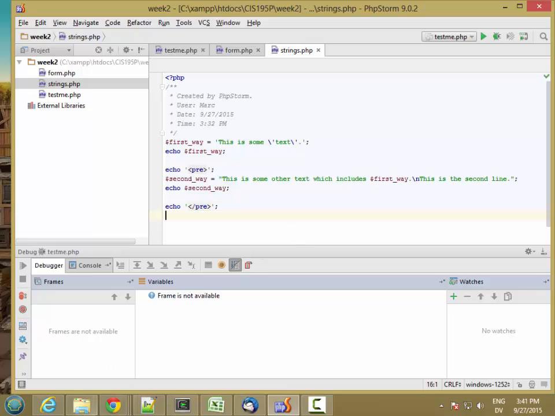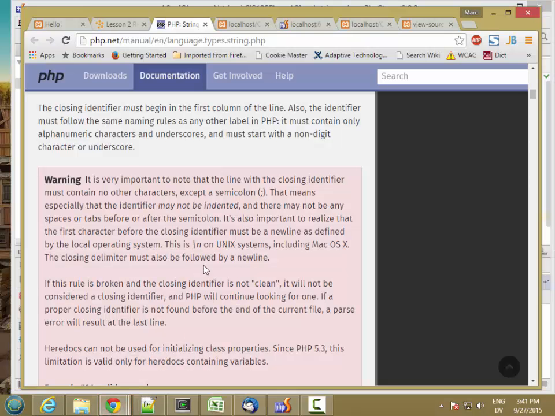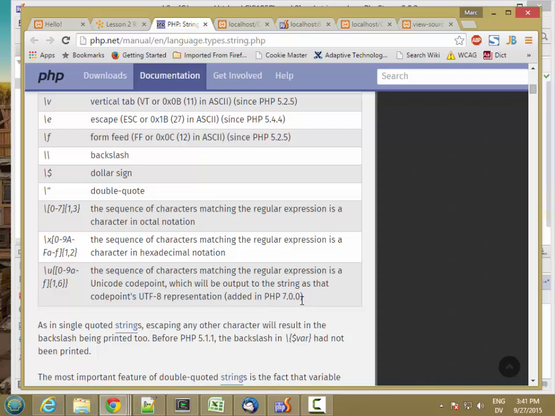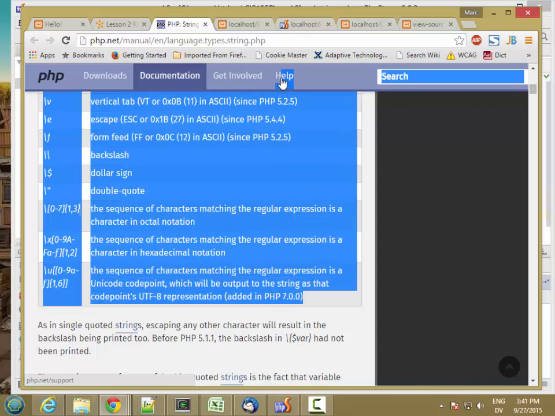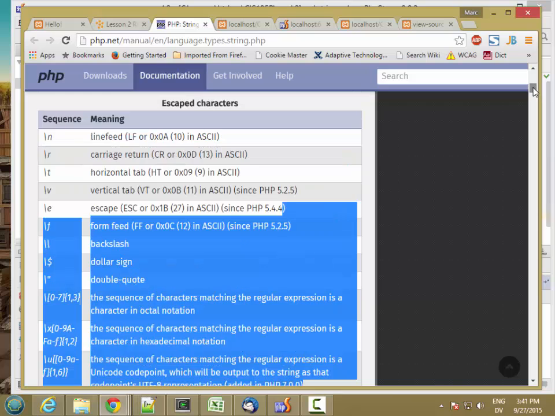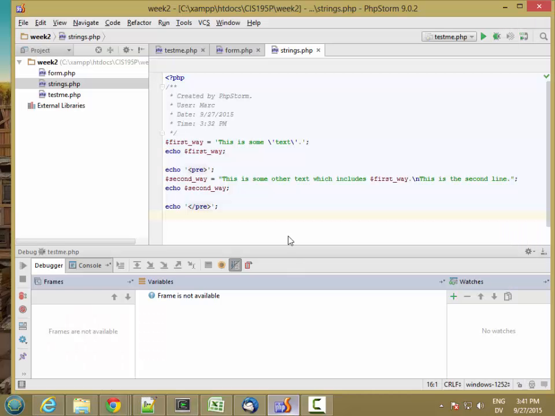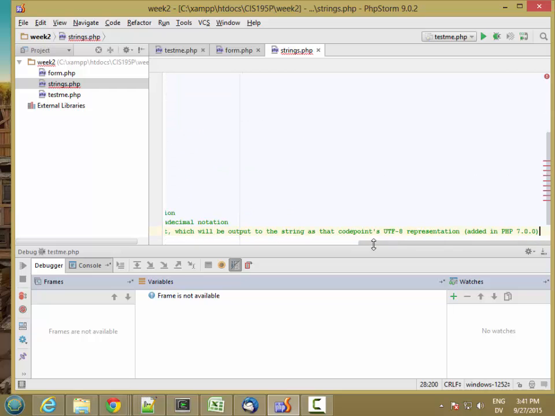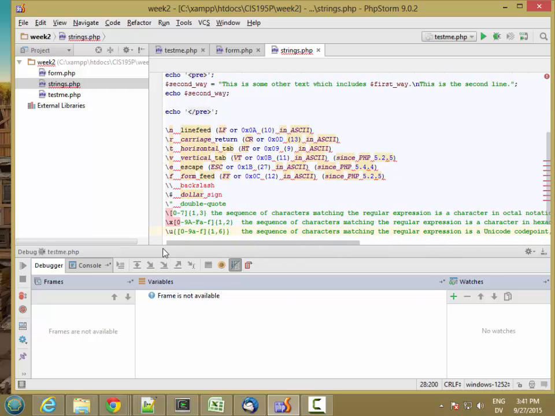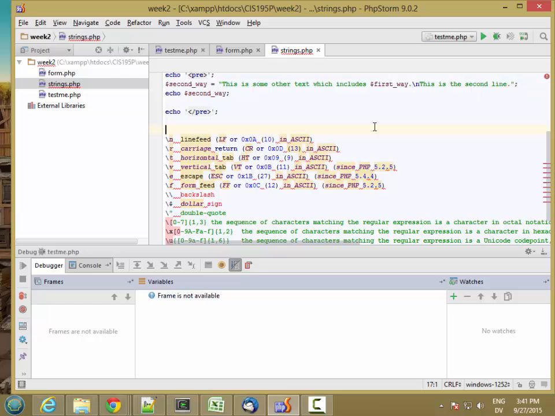So for example, if I wanted to include all the text that's on this page, or let's just go ahead and grab this blob here. I'm going to grab all this text to here and copy it. And then I'm going to go to PHP Storm and paste all that text in. So here's a big blob of text, multi-line. If I want to put all of this text into a single string, the easiest way to do it is